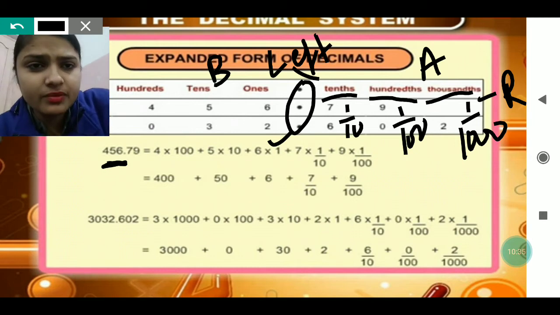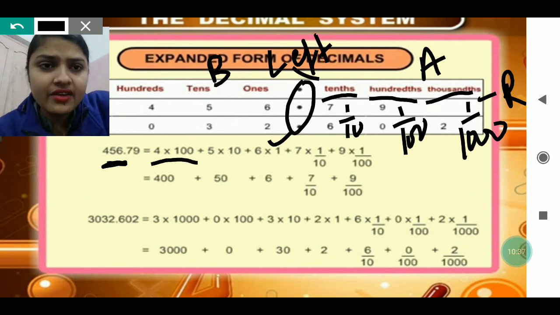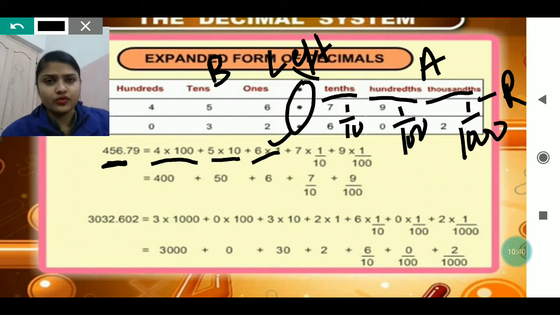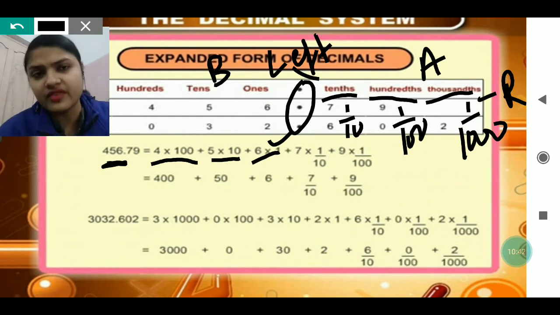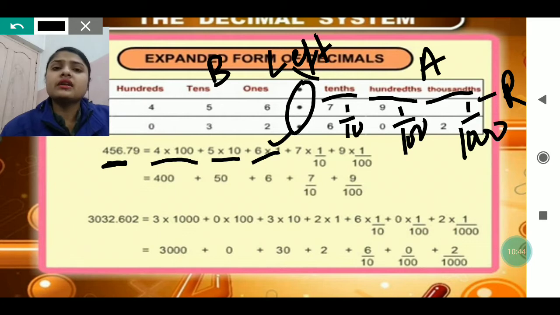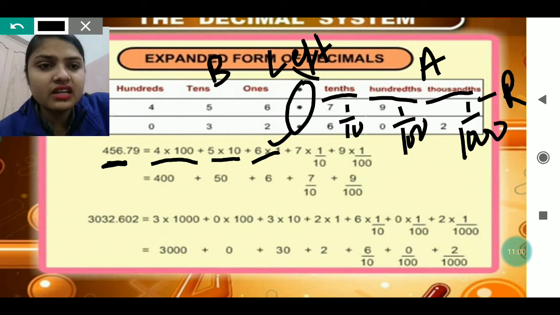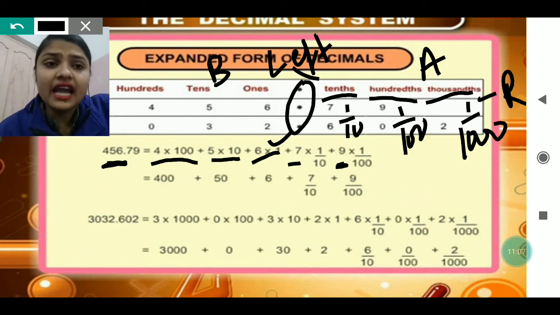Okay, so that is why here it is being done 4 into 100, 5 into 10 and 6 into 1. According to normal, the way we used to find out the place value, in the same way, but the numbers which are written after the decimal point, we used to multiply by 1 by 10, 1 by 1000, 1 by 100. You can see 7 is present at 10th place, so we are writing 7 by 10. 9 is present at 100th place, so we are writing 9 by 100.